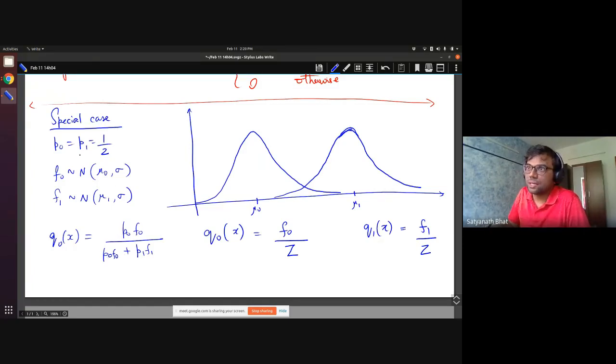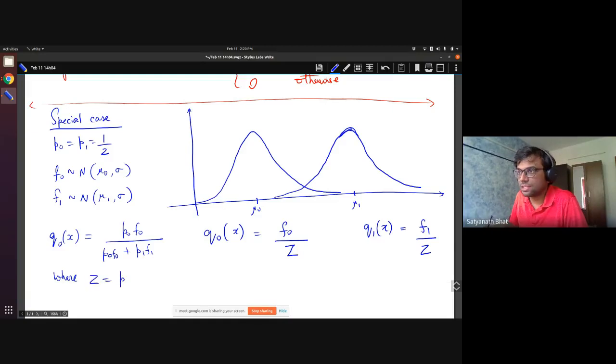Since in the special case P0 equals P1 equals half, we can cancel out the P's, and the denominator for both is the same, Z, which is equal to P0 F0 plus P1 F1.